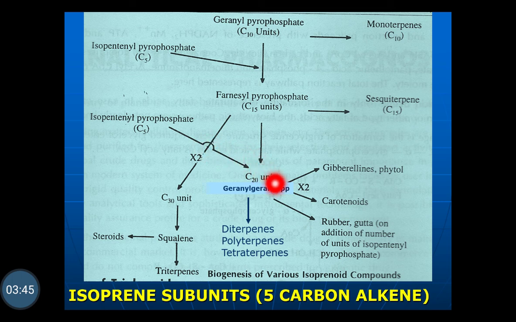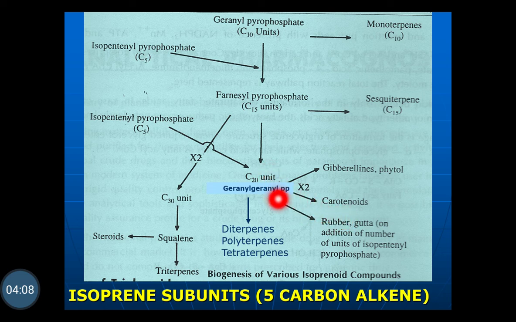A formation of the C20 unit takes place, that is called geranylgeranyl pyrophosphate, and the biosynthesis of the terpenes, that is the gibberellins, phytol, carotenoids, rubber, gutta, and other units will get biosynthesized.